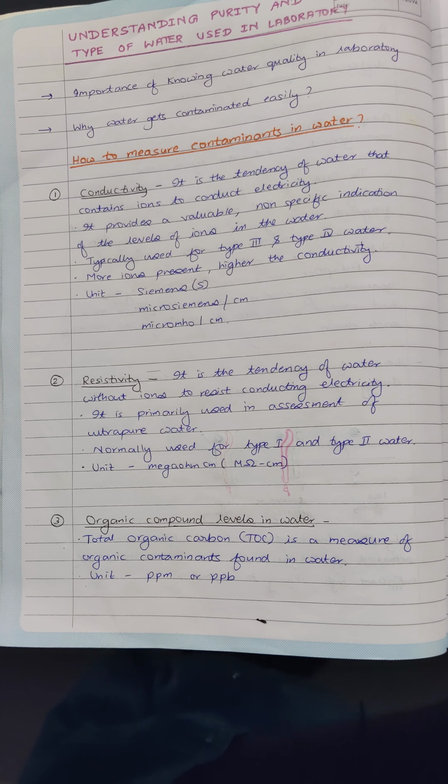The organic compound in water can exist in several forms, and so measuring each and every compound is impractical. Therefore, the most useful indicator of measurement of organic compound level in water is the TOC, or the total organic carbon. So by which we measure the presence of organic contaminants found in water. The unit of measurement is ppm or ppb, that is parts per million or parts per billion.